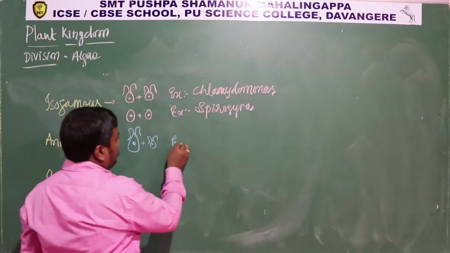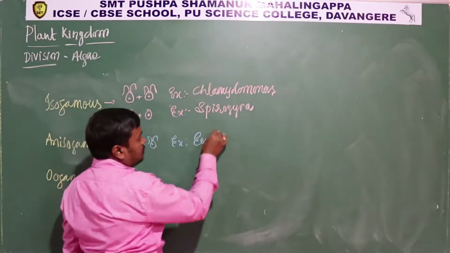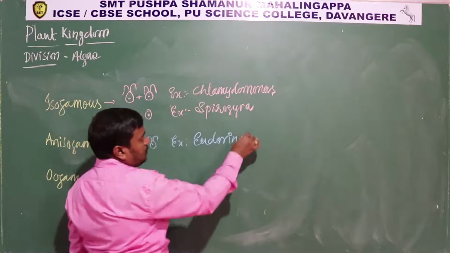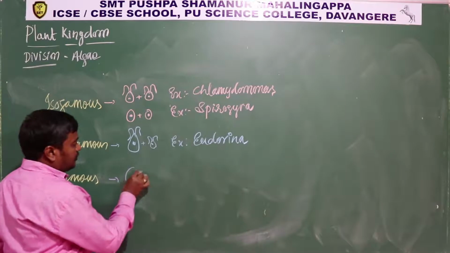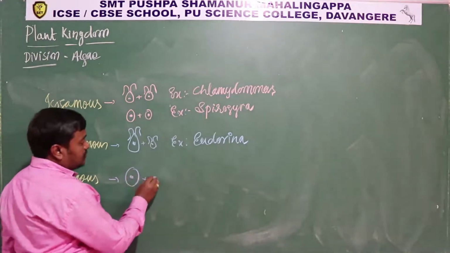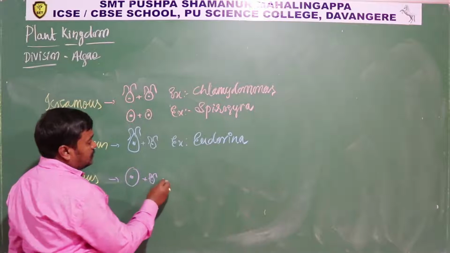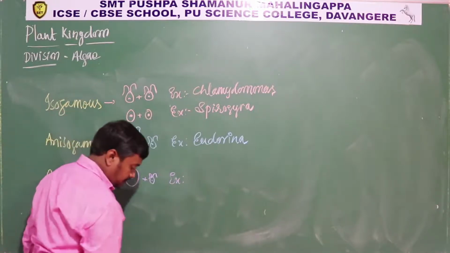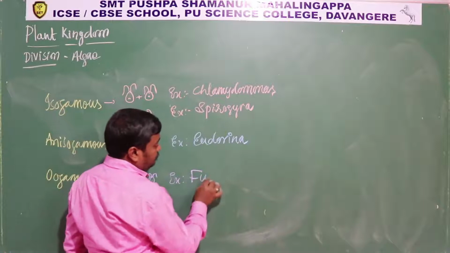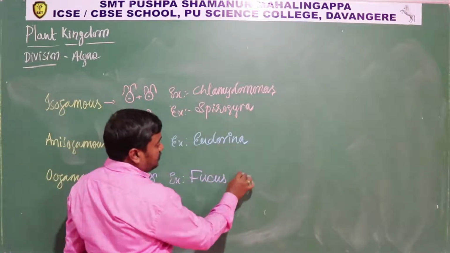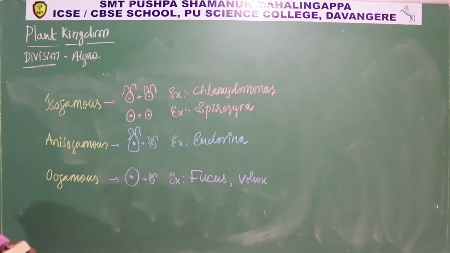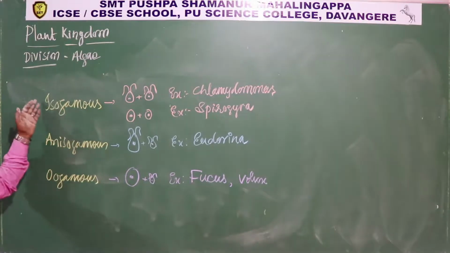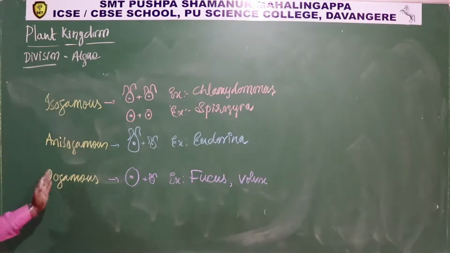Then anisogamous: one larger motile plus smaller motile. The example for this is Eudorina. Then come to oogamous: larger non-motile plus smaller motile. The example for this is Fucus and Volvox. Okay, so this is about the types of sexual reproduction, isogamous, anisogamous and oogamous in case of algae.